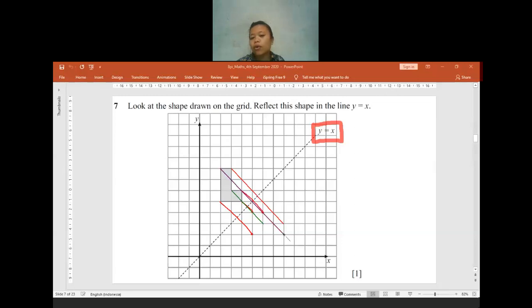After that, I have to connect all of the points that I have. This is all of the points that I get. Maybe I will use black. Wait, let me change the pen. It starts from this point, then goes up to this point, connect this point, connect this point, and then here is the reflection. Is there anyone who is confused? Or maybe my explanation is more confusing.